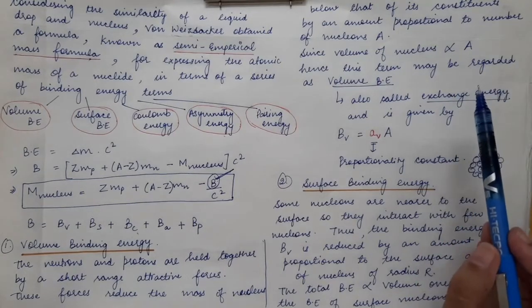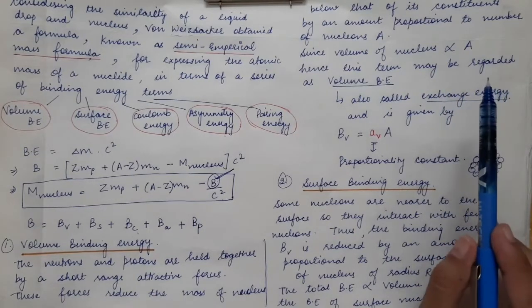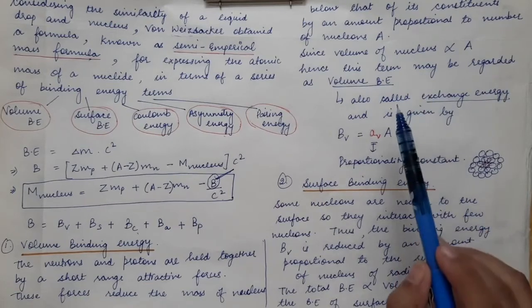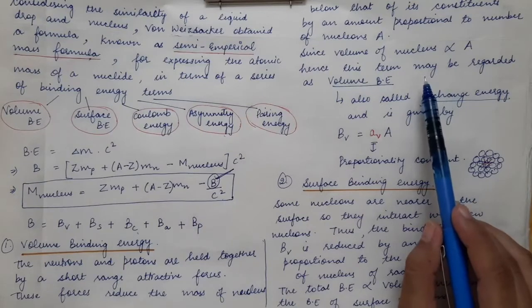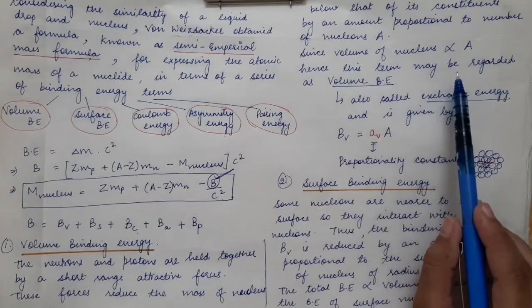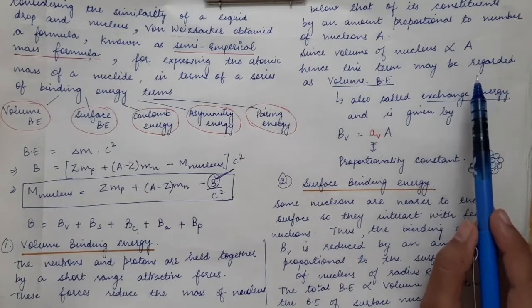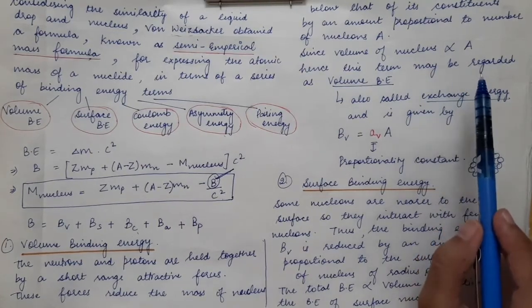The more the nuclear forces, the more the binding energy, because we know that the nuclear forces are responsible for giving binding energy to the nucleus. So if the volume of the nucleus is larger, there will be a larger number of nucleon bonds, that is, larger nuclear force, and hence there will be larger binding energy.